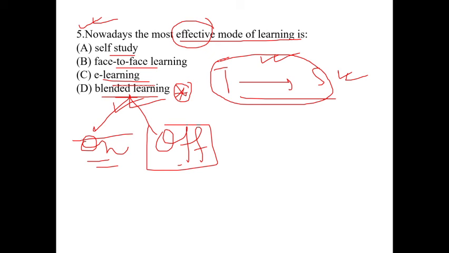This is a very effective method, and all the nations or all the governments are considering this blended learning right now, because in the upcoming next 2-3 years, if the COVID-19 situation continues, then all the universities, colleges, or schools will try to go into the blended learning mode,